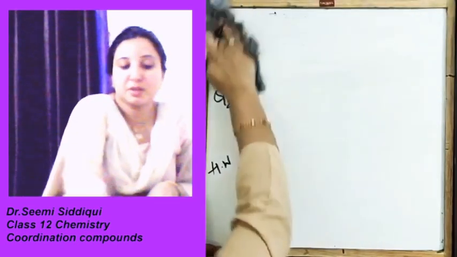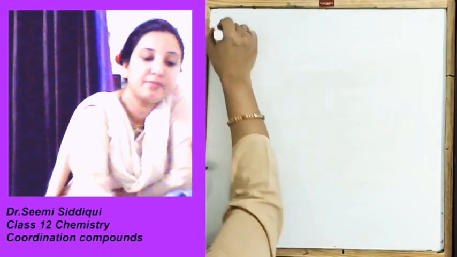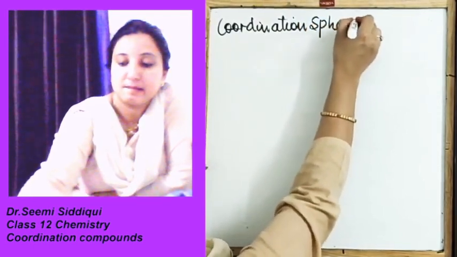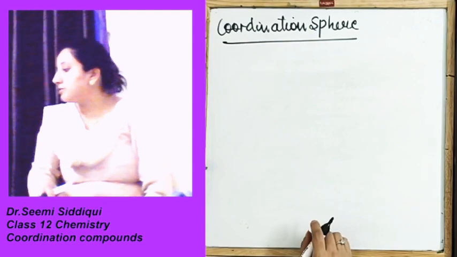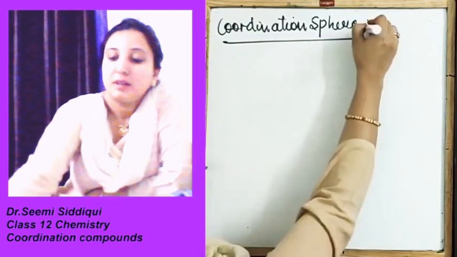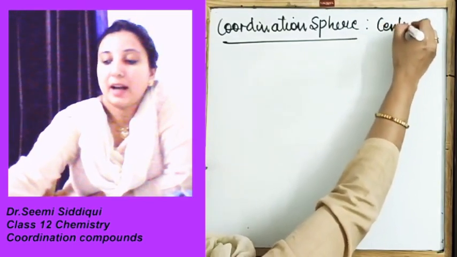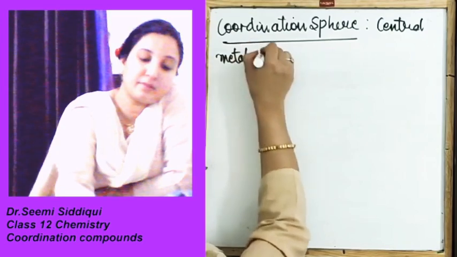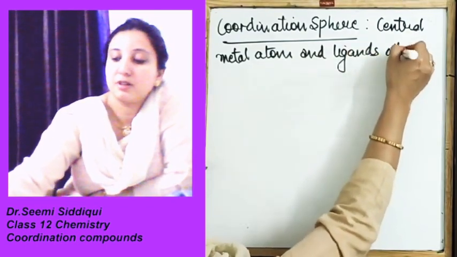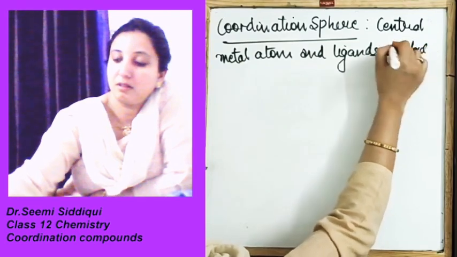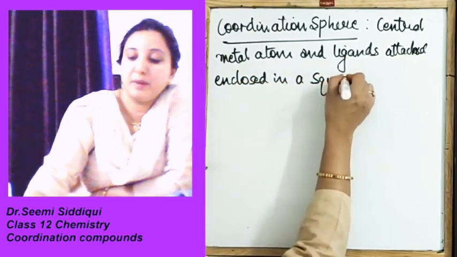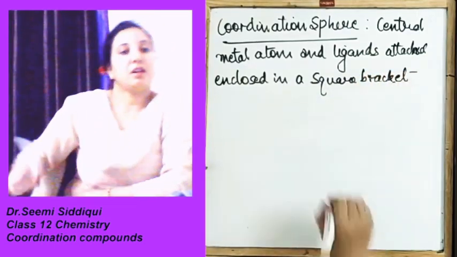Now, coming to the next topic, this finishes our coordination number. Another definition comes: your coordination sphere. Now, this coordination sphere: the central metal atom and the ligands attached to it, enclosed in a square bracket, is called coordination sphere.